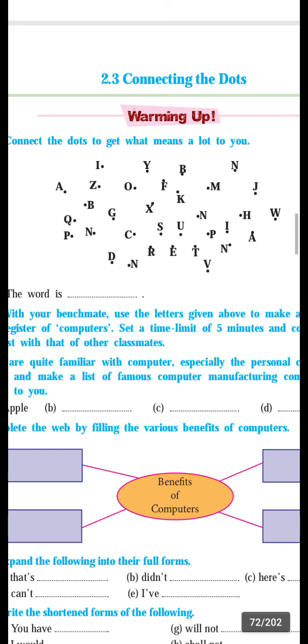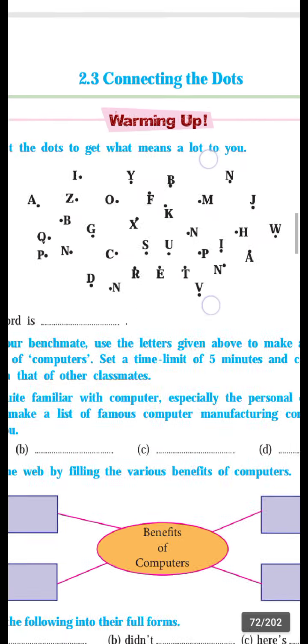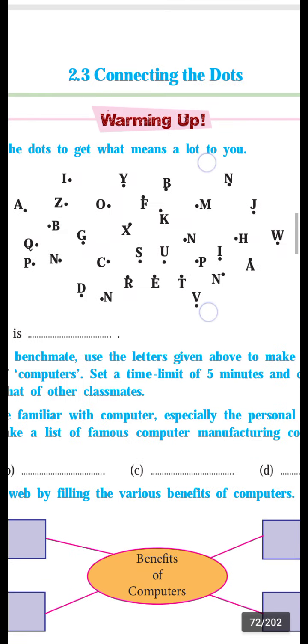If you connect this dot, sun, then we get hope, courage, determination, inspiration. Many meanings we get from sun, and that's why we can connect the dot sun. The word is sun.